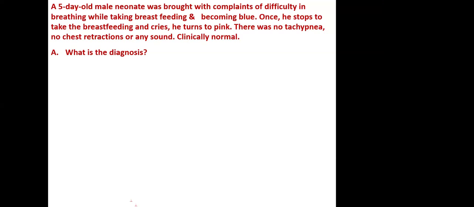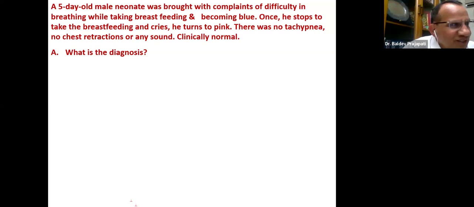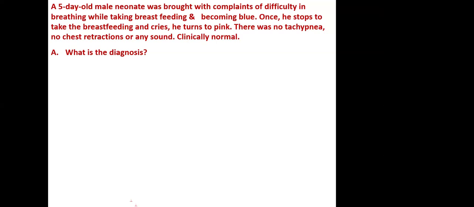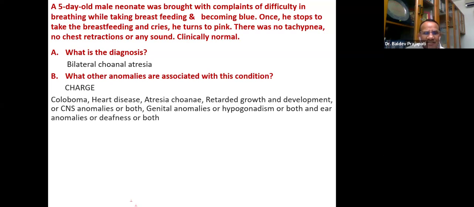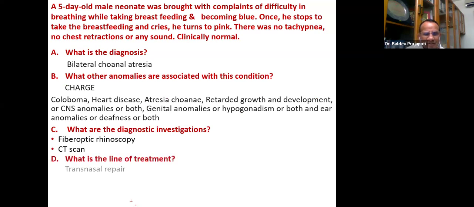One answer: bilateral choanal atresia. Very good. I thought they may put something else because the presentation is similar, but yes, occasionally it happens so. I don't remember the exact condition. It was not bilateral choanal atresia, but in one particular exam of the OSCE, a different scenario, the same condition was asked. Therefore, I thought let me go for this condition. What are the other anomalies? Already we have discussed. What are the diagnostic investigations? That also we have discussed. Line of treatment we have discussed.